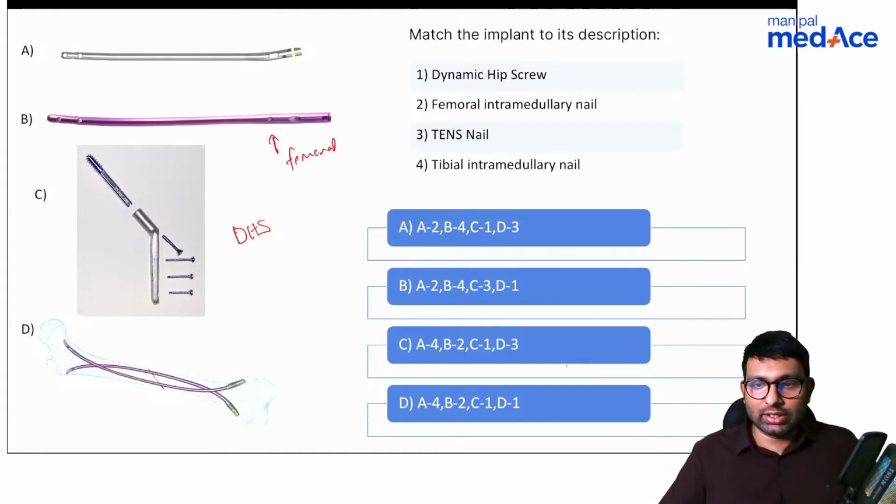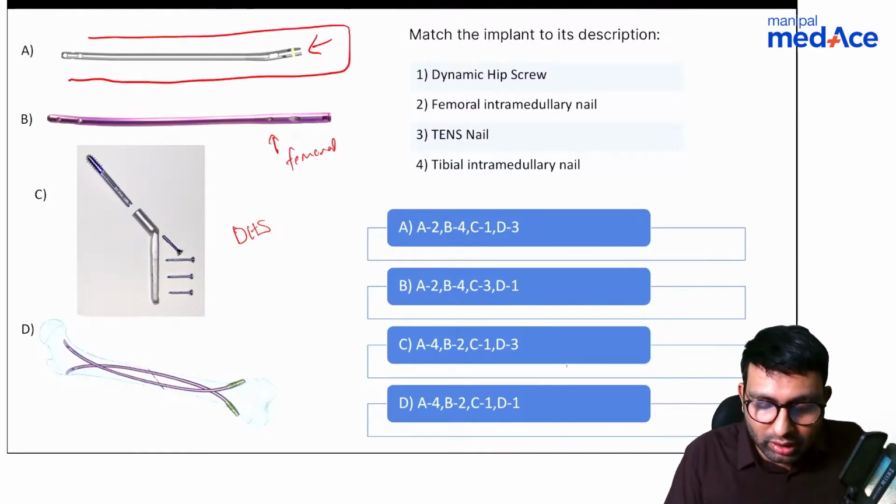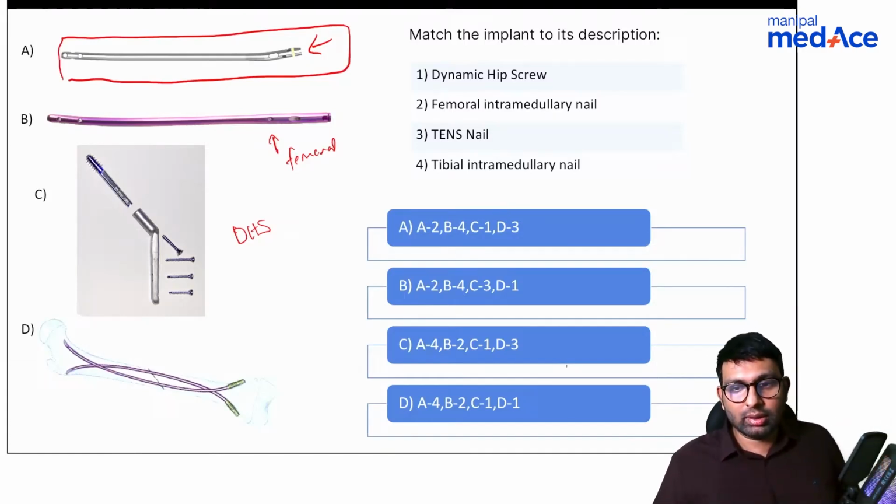Okay, let me ask you like this. Do you think this is a femoral nail or a tibial nail? A, the one A that is shown here. Do you think this is a femoral or a tibial nail? And also the reason, if you can give me. Okay, Stardust says A is tibial nail. And anyone else with a different opinion? Or Stardust, why do you think this is strongly a tibial nail?